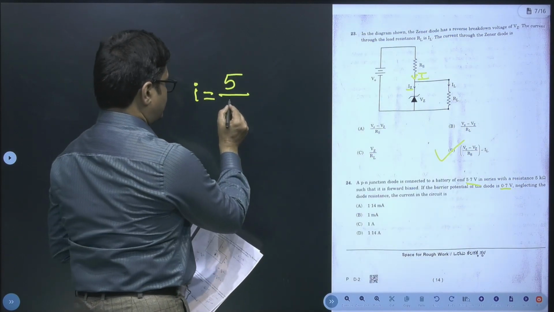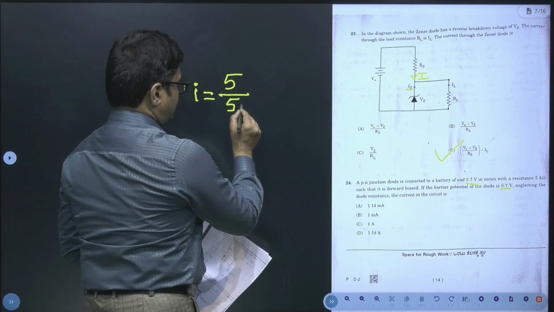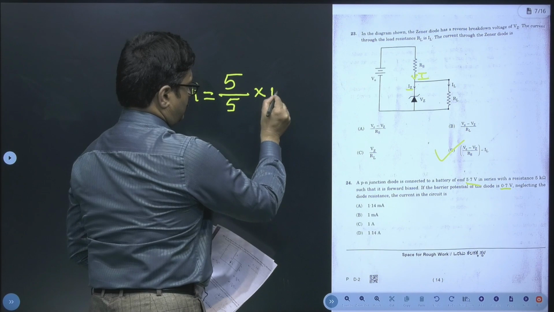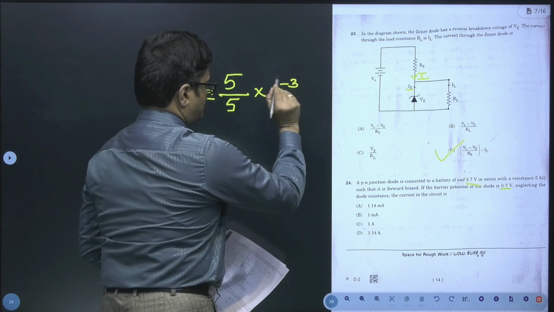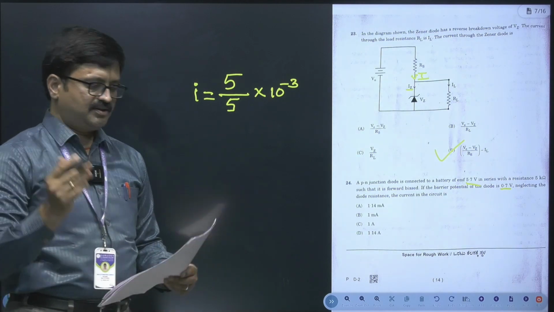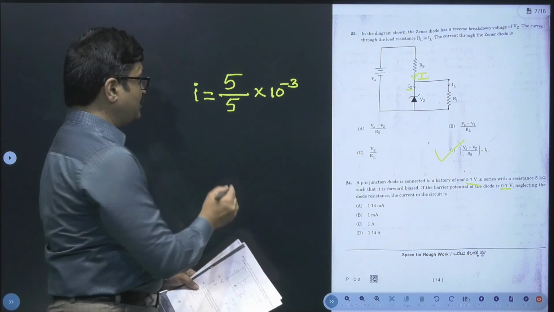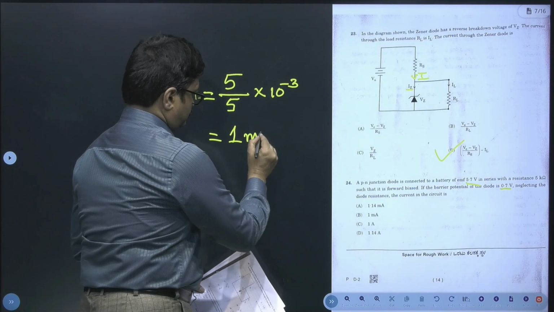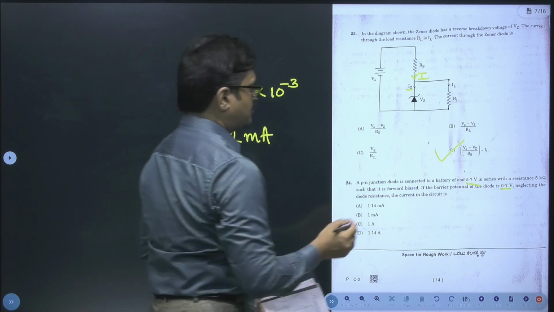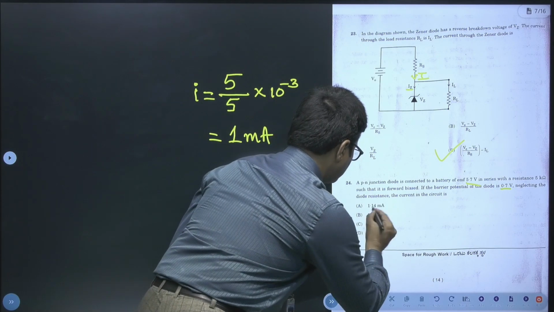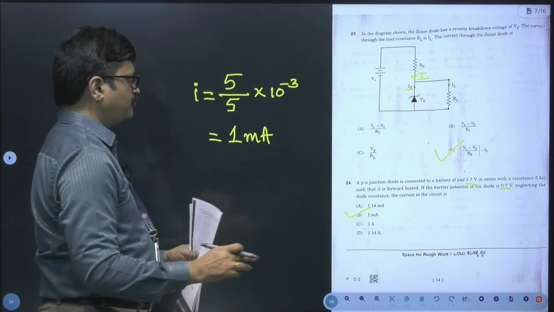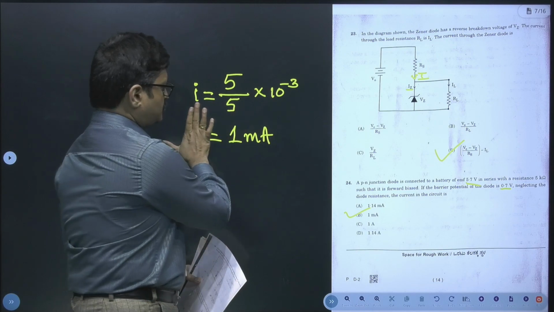So I will just write it as 5 into 10 raised to 3. The 5 cancels, and here we will get 10 raised to minus 3. So hence we will obtain this to be 1 milliampere. So this is our answer. In this question, option B happens to be the right choice. I hope you all have followed this. Now let me move on to the next question.